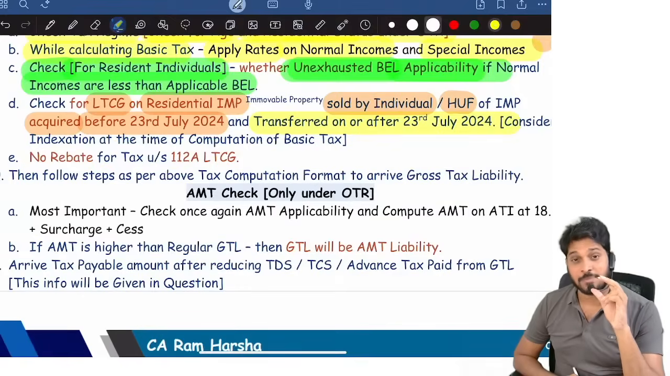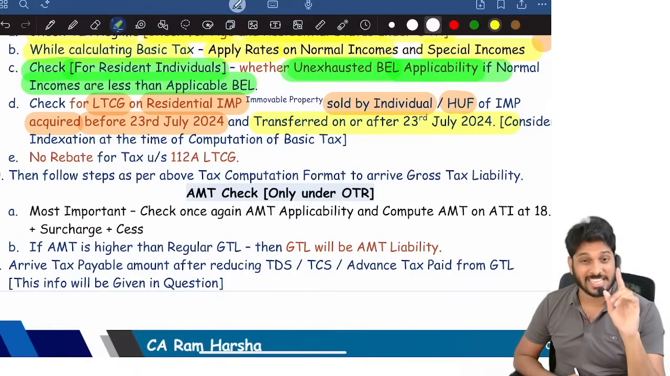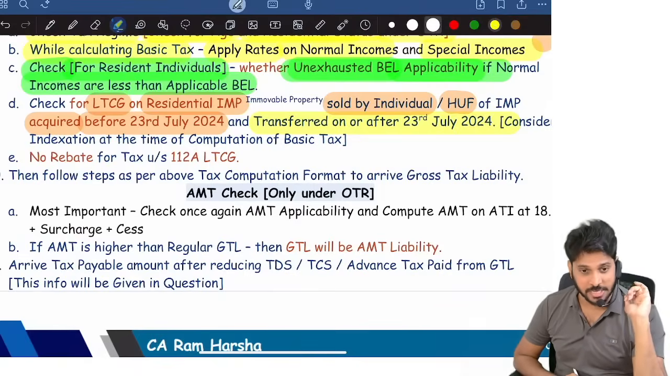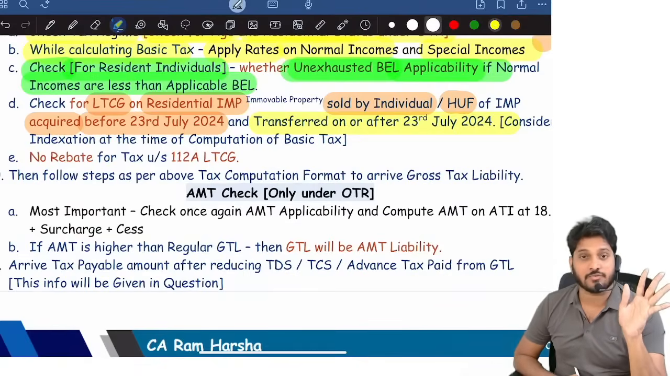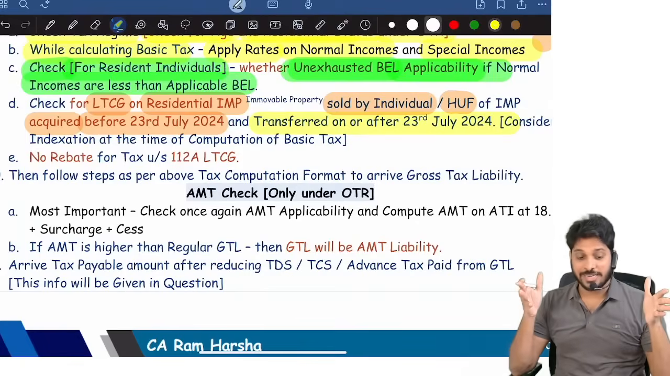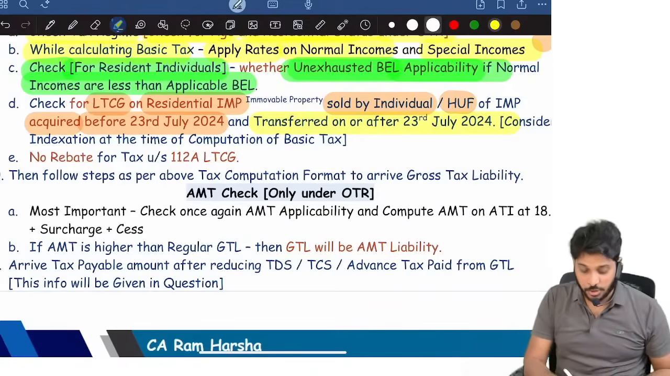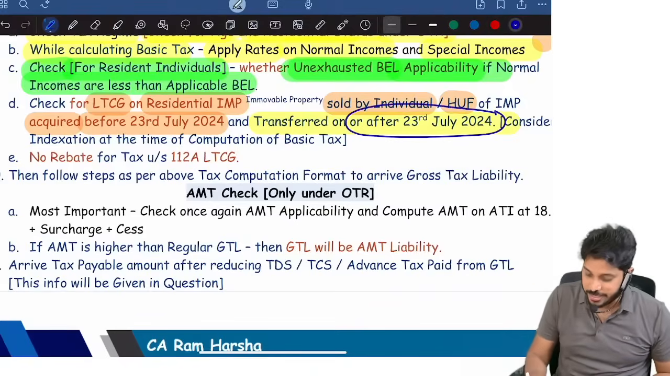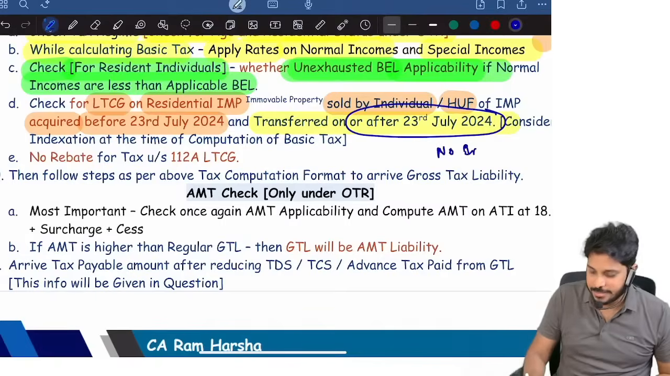Long-term capital assets, non-depreciable assets, have indexation facilities available. As per Section 48, the computation format of capital gains says long-term assets are eligible for indexation. But if you are selling during the year after 23rd July, there is no indexation at all.